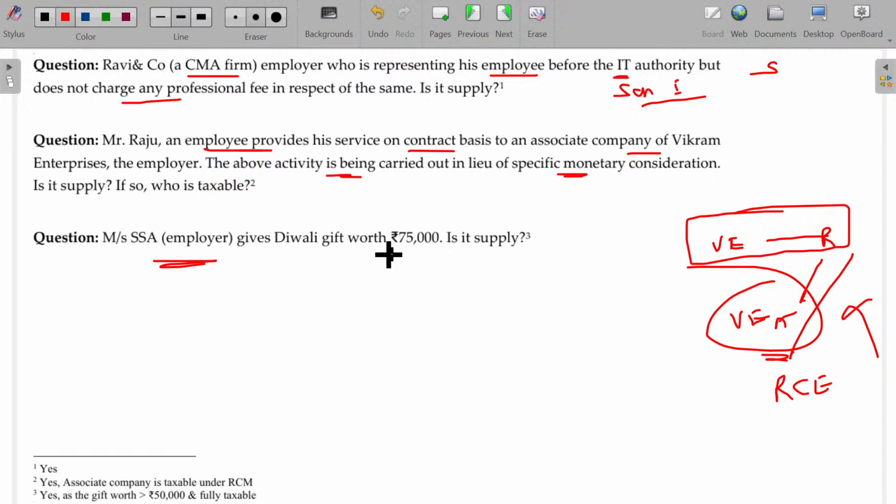An employer gives a Diwali gift worth rupees 75,000 to an employee. Up to 50,000 is okay. Beyond that, automatically it is taxable. Is that okay?